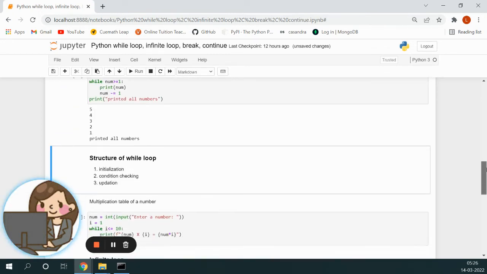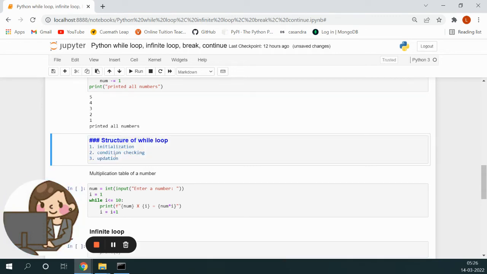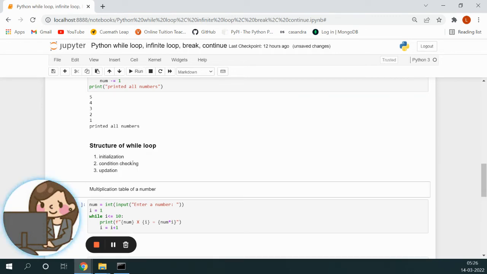So in case of a while loop, there will always be an initialization statement, where we initialize a variable which is used for checking the condition. Then there will be a statement where we check the condition, and then there will be an updation.